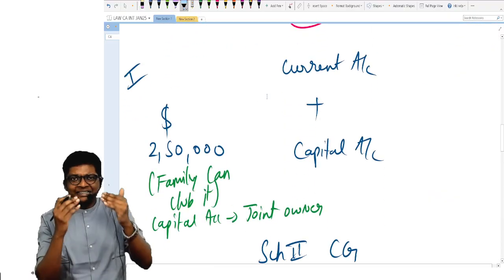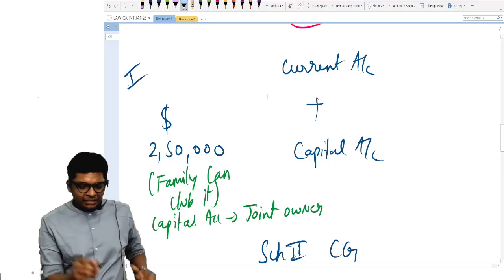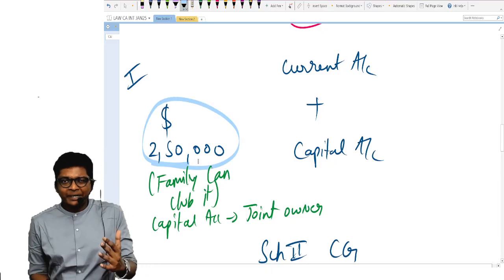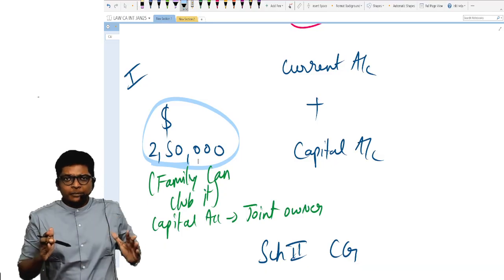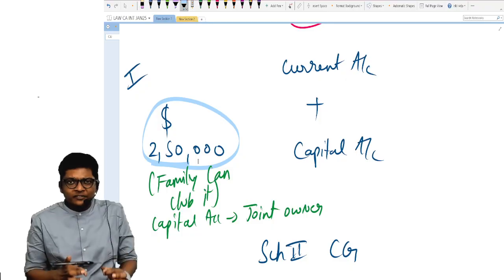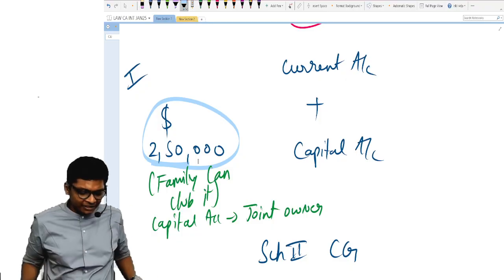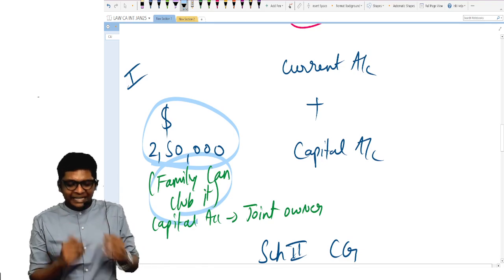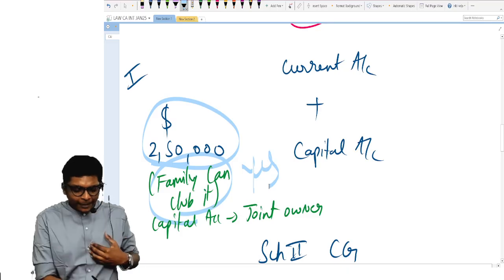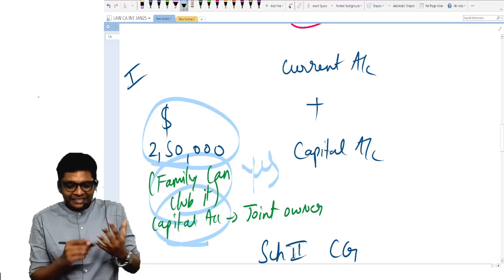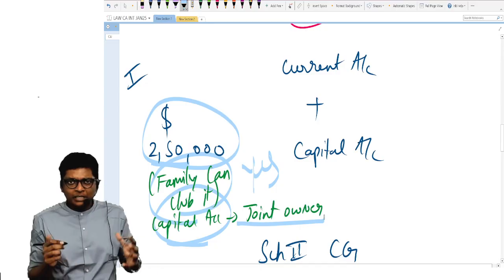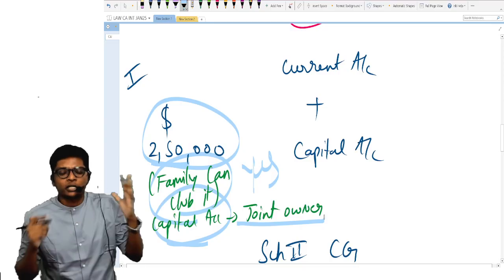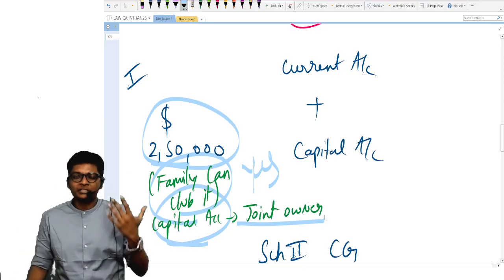First, current and capital account combined up to $250,000 you can spend without getting RBI permission. If you cross 2,50,000, you need to get permission of RBI. If I am a family, can the family club the limits? Answer is yes. Capital account also, can you club? Yes. But for capital account, if you are clubbing, let's say husband and wife, the property purchase should be a joint ownership. This is how you have to study to summarize.